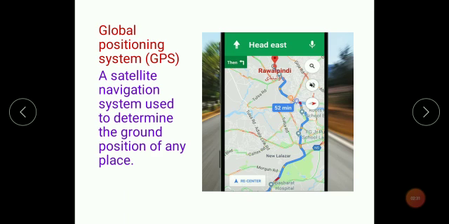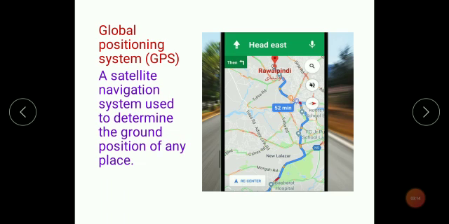Children, suppose you want to go to a new place, you don't know anything about the address of that place or the location of that place. So whenever we travel in our four-wheeler or even on our two-wheeler, what is the first thing that we do? Yes, you are absolutely right. We immediately switch on our GPS system, that is Global Positioning System. Here also you can see on the slide, this GPS system is guiding to head towards the east. So this GPS system navigates us or helps us or guides us to locate any place on the earth, to reach that place. So if you want to go to a new place, this GPS system guides you, navigates you, helps you.